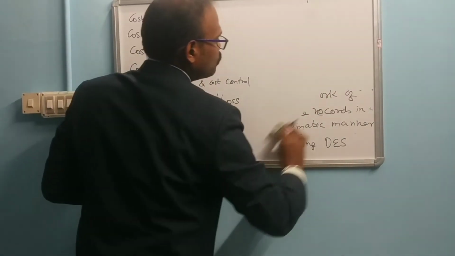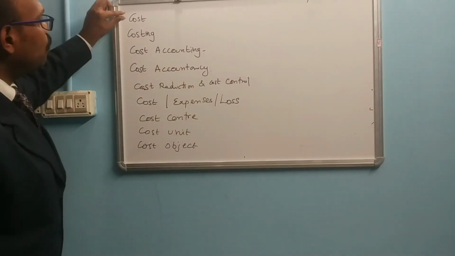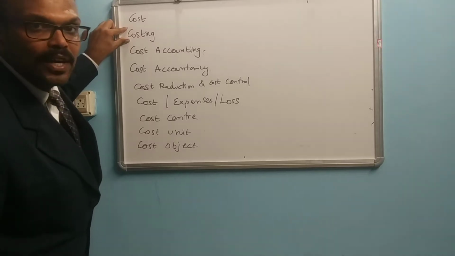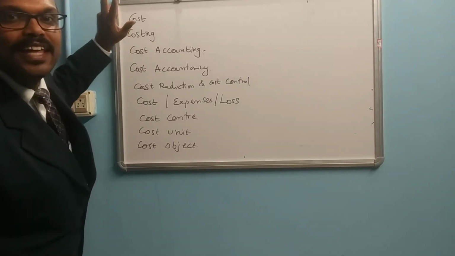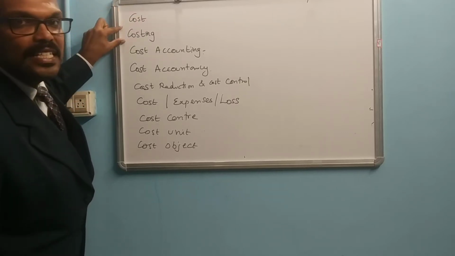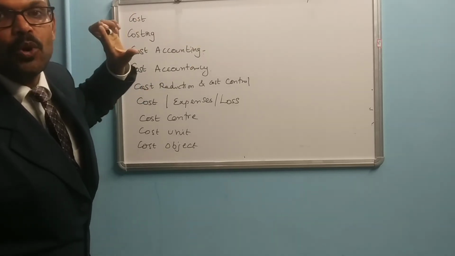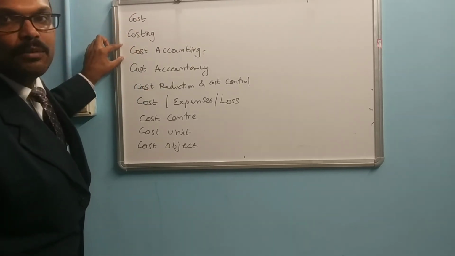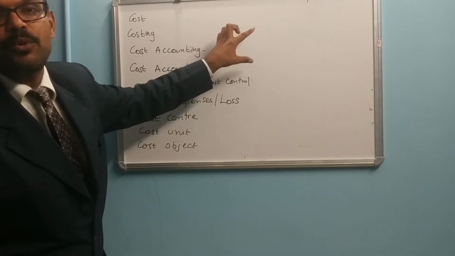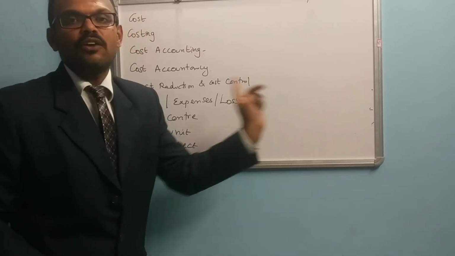Then we are going to discuss what is meant by cost accountancy. Now we have discussed what is meant by cost and what is meant by costing. Cost is nothing but the amount that has to be paid. Costing is the ascertainment of the cost, or determining the cost of the product. Cost accounting is a formal accounting mechanism by means of which the cost of the product is ascertained and those costs are recorded in the books of accounts.